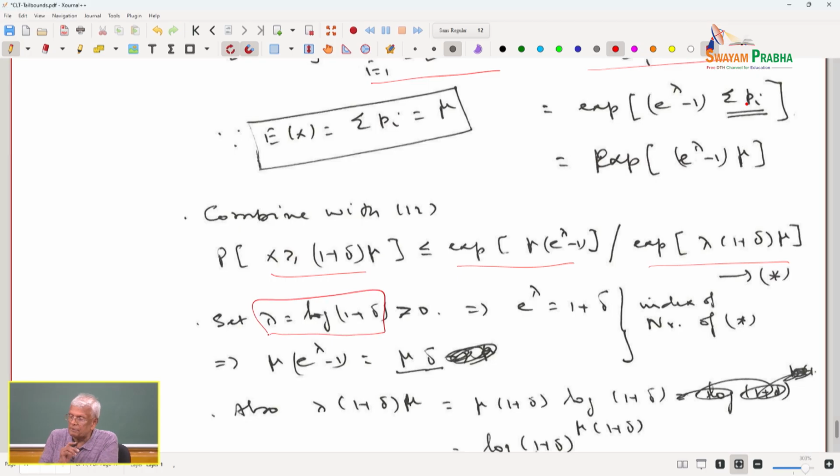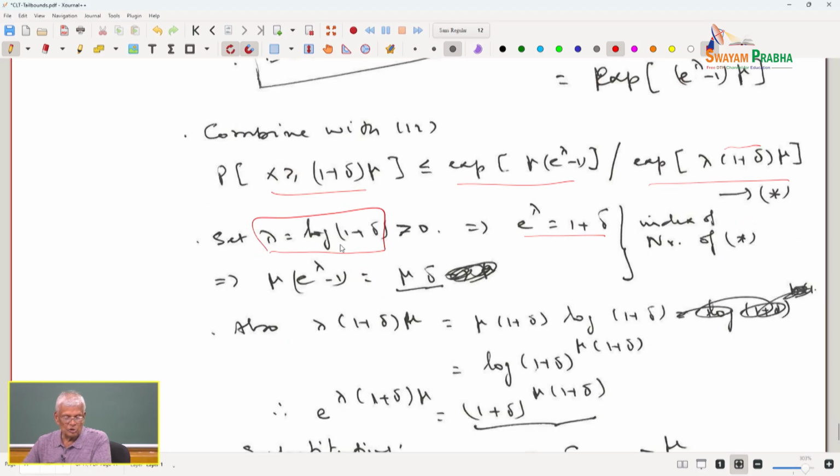Please understand, lambda is a parameter. It is only to make you understand the trickery involved in here. I am doing this again like this. Lambda is equal to log of 1 plus delta, which is greater than 0. So, this essentially means e to the power of lambda is equal to 1 plus delta. This is the index of the term, one of the terms in the numerator. So, mu times e to the power of lambda minus mu is mu delta.